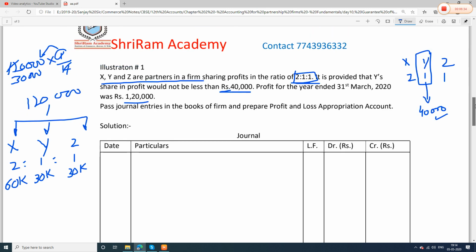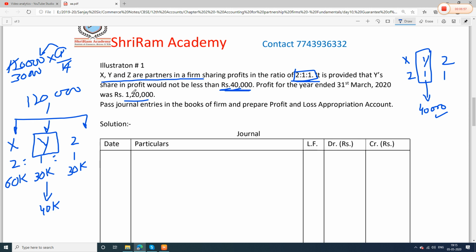See guys, now what further is said here. Y's share of profit would not be less than 40,000. So Y, this guy, his share is guaranteed. How much is guaranteed? 40,000, means 40k. Right. So Y has been guaranteed by whom?